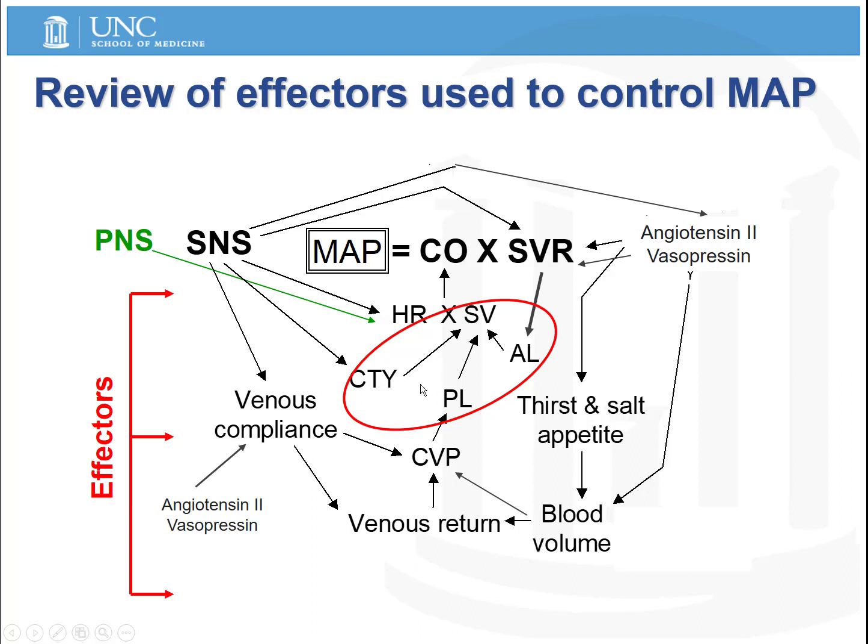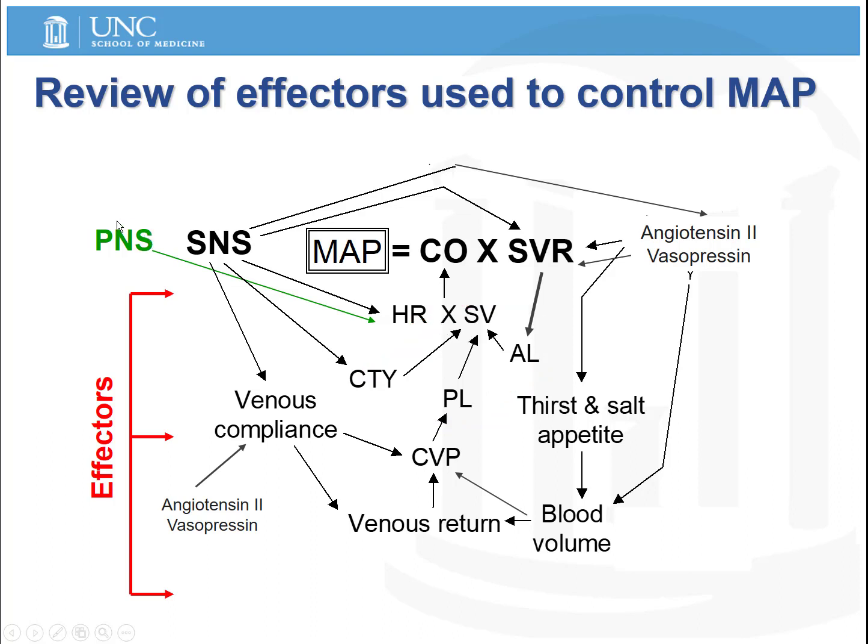So contractility and preload both positively regulate the stroke volume, and increases in either one of these factors would also increase the stroke volume. Afterload, on the other hand, is a negative regulator of stroke volume, and an increase in afterload would decrease the stroke volume.